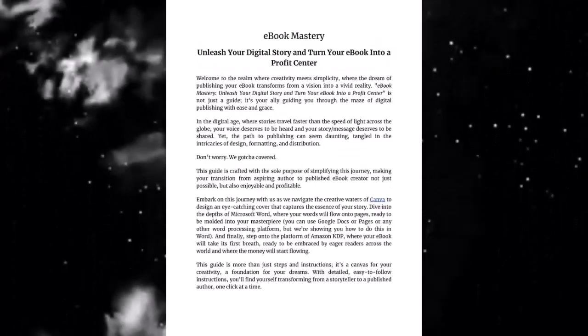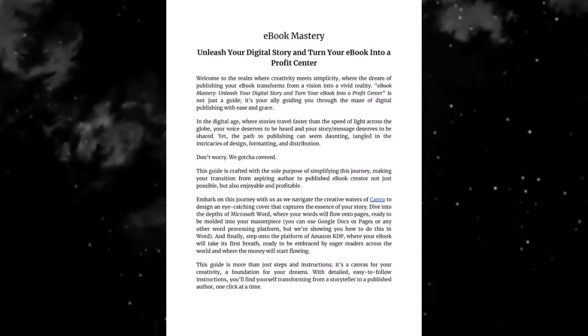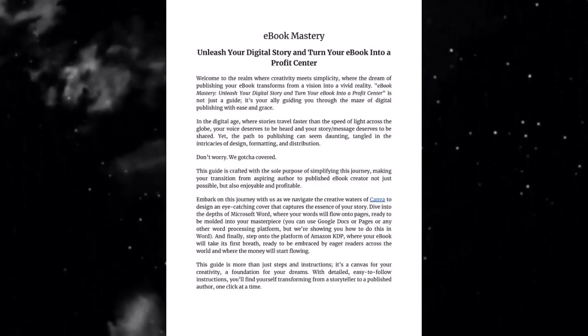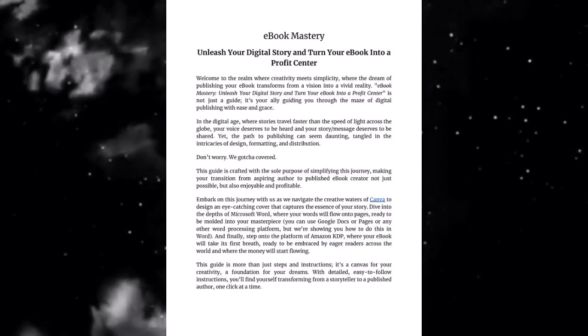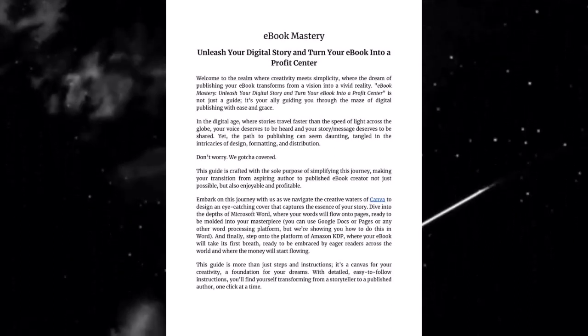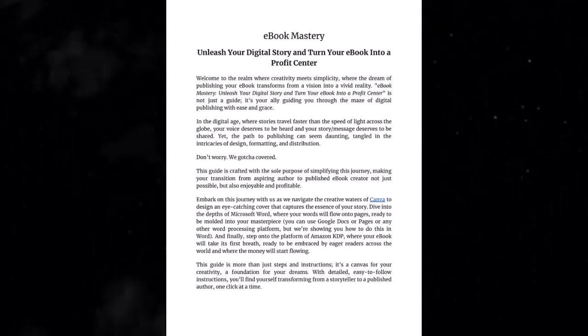So basically, you just go in and you create your book. Here we have this ebook mastery. This is what's called a heading 1 style, which makes it so that we could easily run the table of contents.